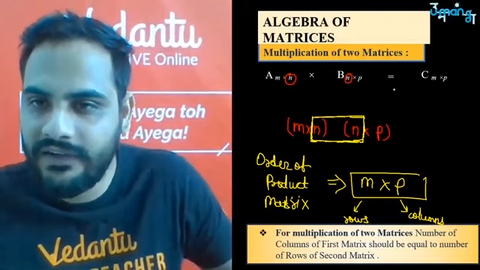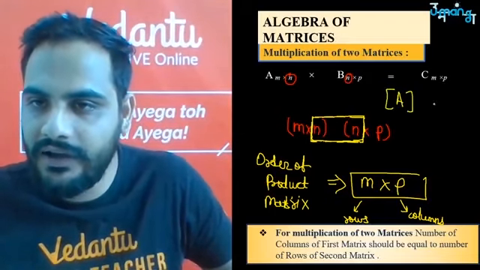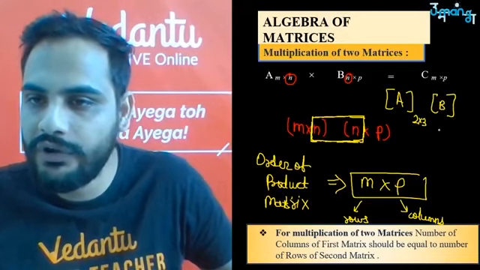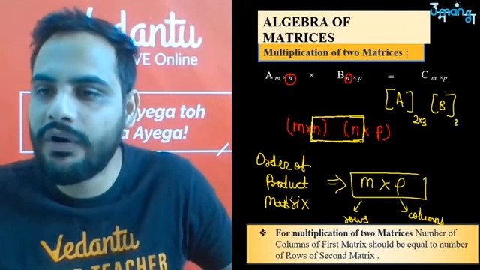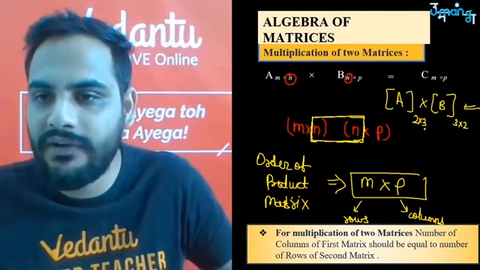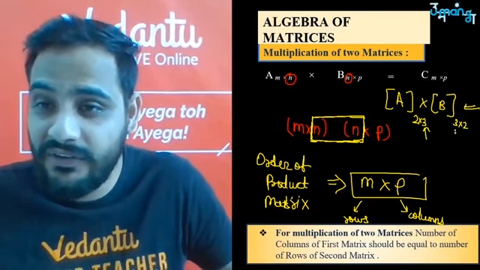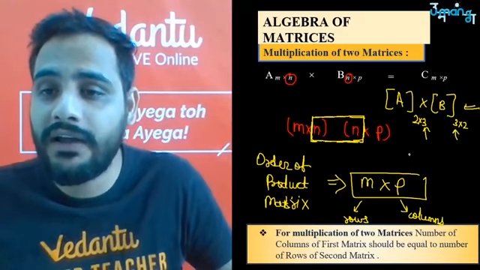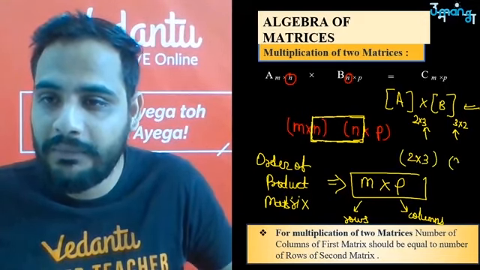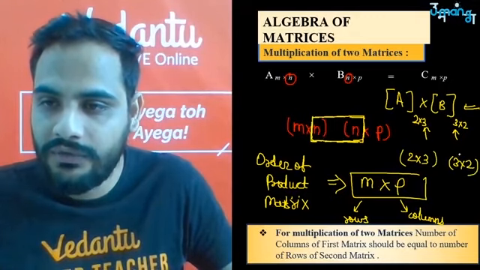So suppose matrix A is here and matrix B is here. Matrix A is of the order 2 into 3. Matrix B is of the order 3 into 2. Can you multiply them? You will say yes sir. Why? Because the number of columns in the first matrix and the number of rows in the second are equal. Or you can look at it like this: 2 into 3 multiplied with 3 into 2. So look, 3 is common.